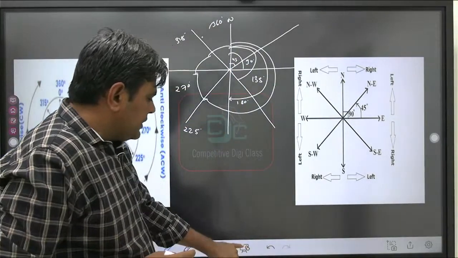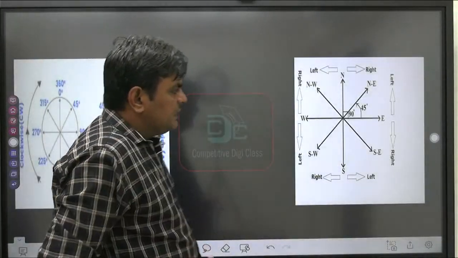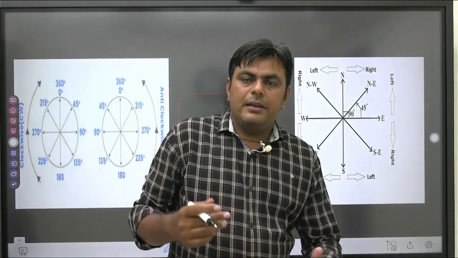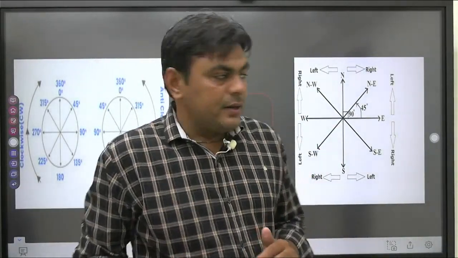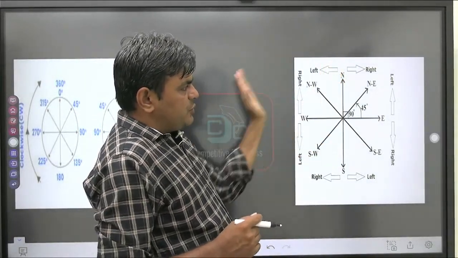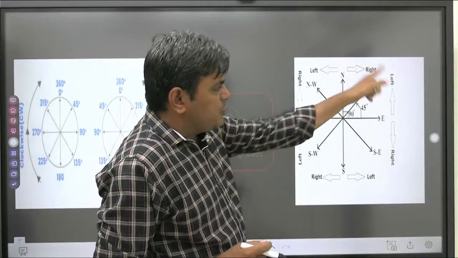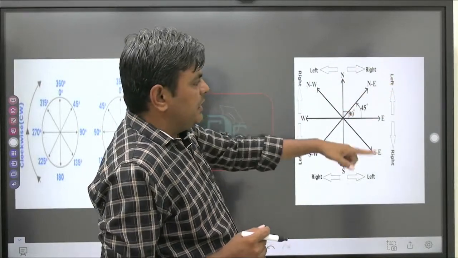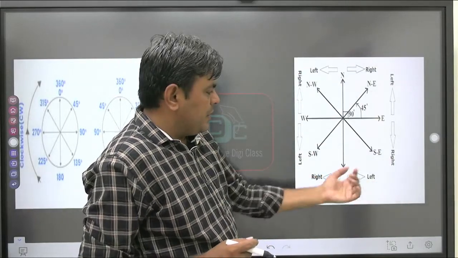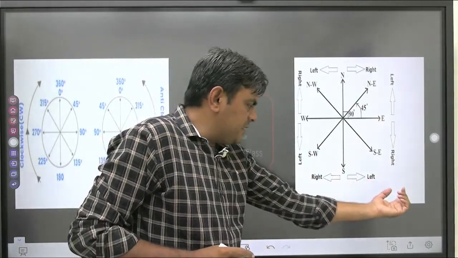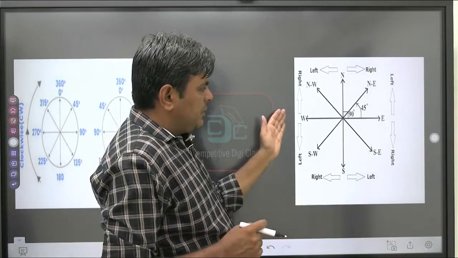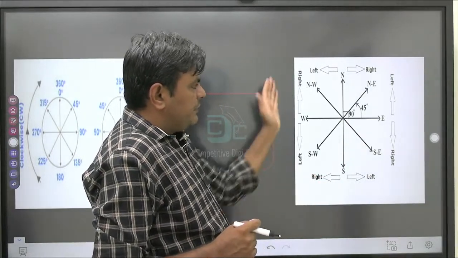Now next thing. You also need to consider your side, that is left as well as right side. Suppose you are facing towards north, then your left side should be in this direction, right should be in this direction. Similarly, if you are facing east, then your left is there, right is here. If you are facing south, then your left is this, your right is this. According to your position, you need to find this direction. Similarly, if you are facing west, this is your left, this is your right.